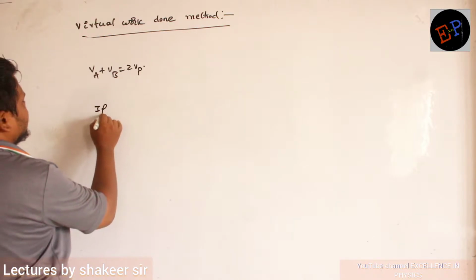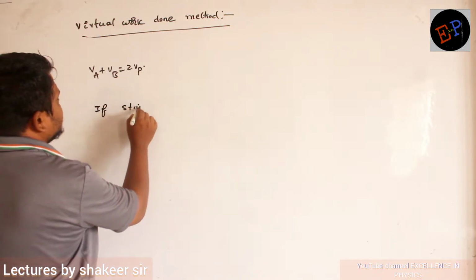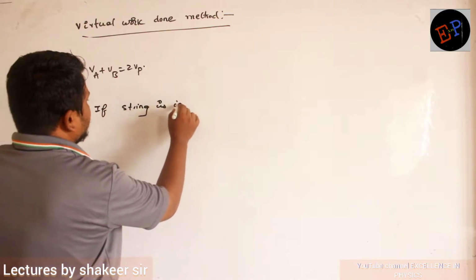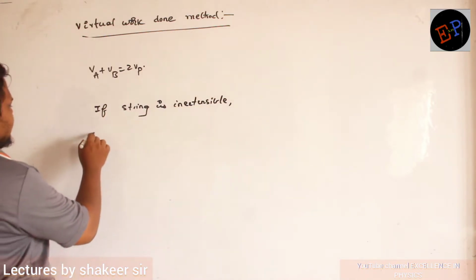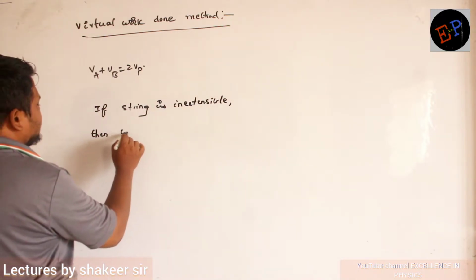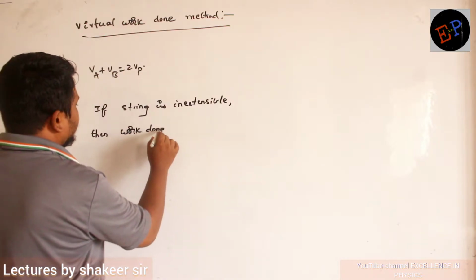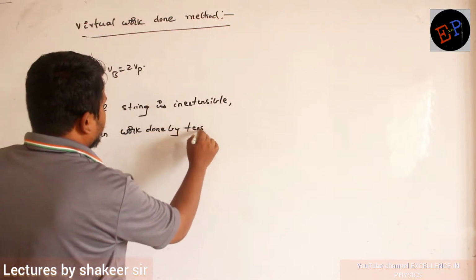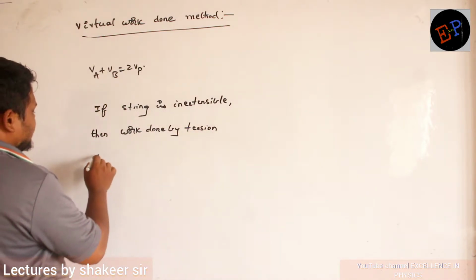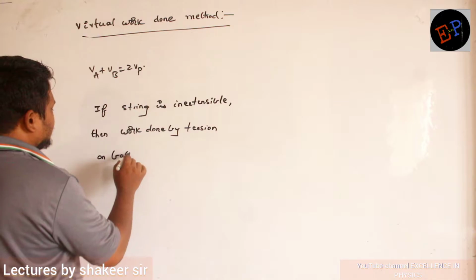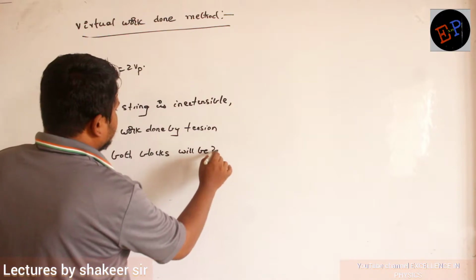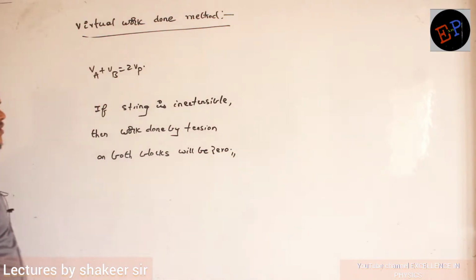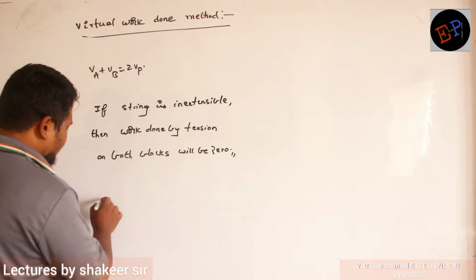If a string is inextensible, then work done by tension on both blocks will be 0. Clear? This method is called the virtual work done method. Let us try to understand this one by taking one example.